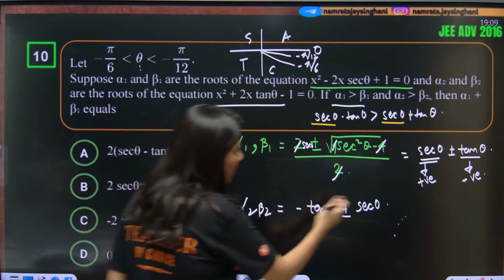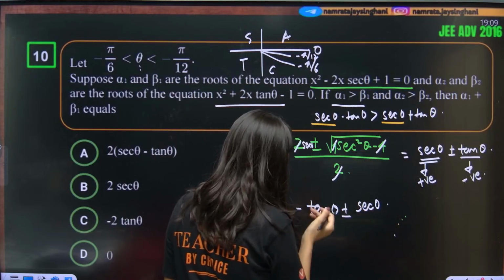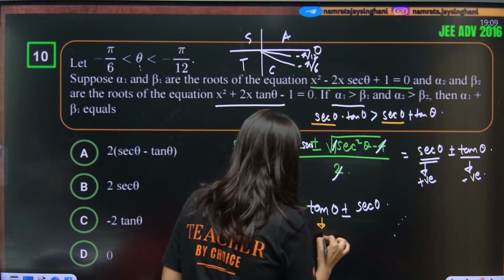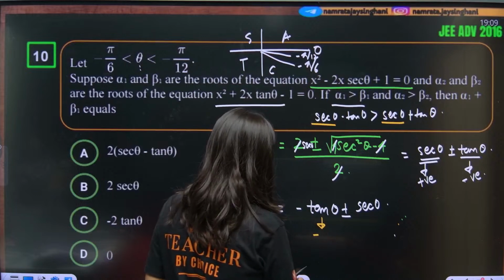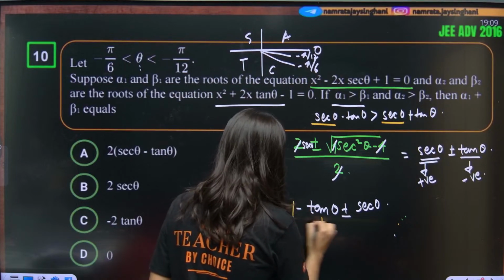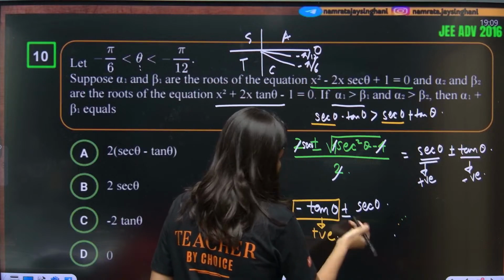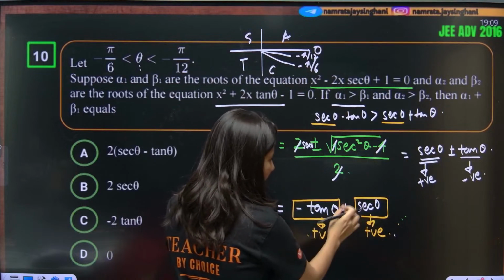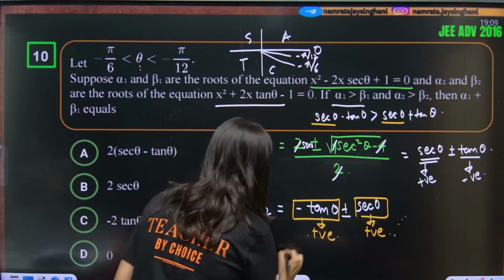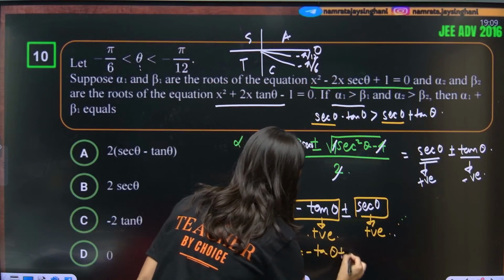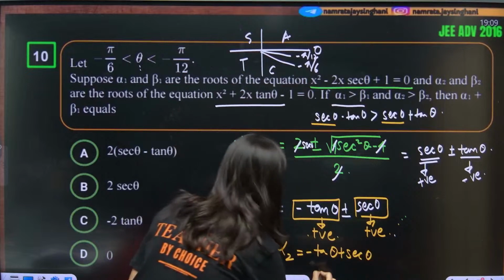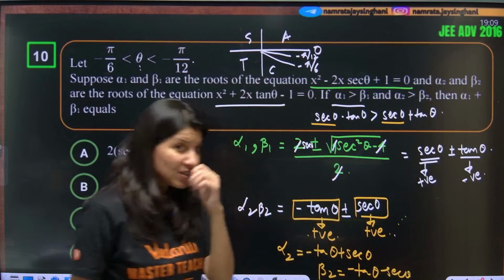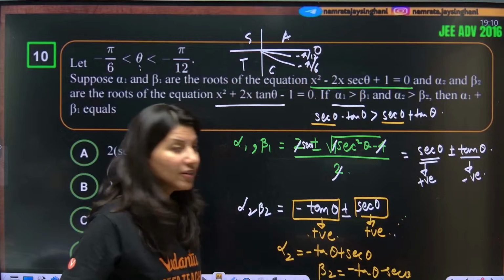Same goes over here, minus tan plus minus sec. Sec is anyway positive, and tan theta is negative, so minus tan theta is a positive thing. And this whole thing is positive because sec theta is positive. So with the plus sign, it will be greater. So alpha 2 is equal to minus tan theta plus sec theta. This is alpha 2, the bigger number. And beta 2, minus tan theta minus sec theta, is smaller, because there will be one positive and one negative thing.